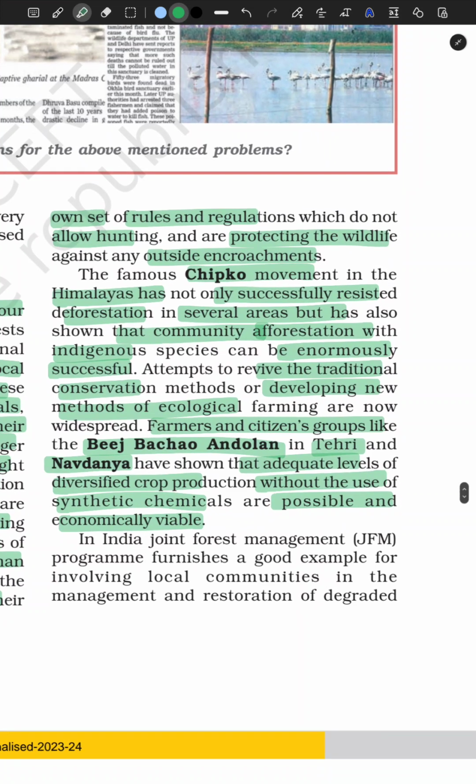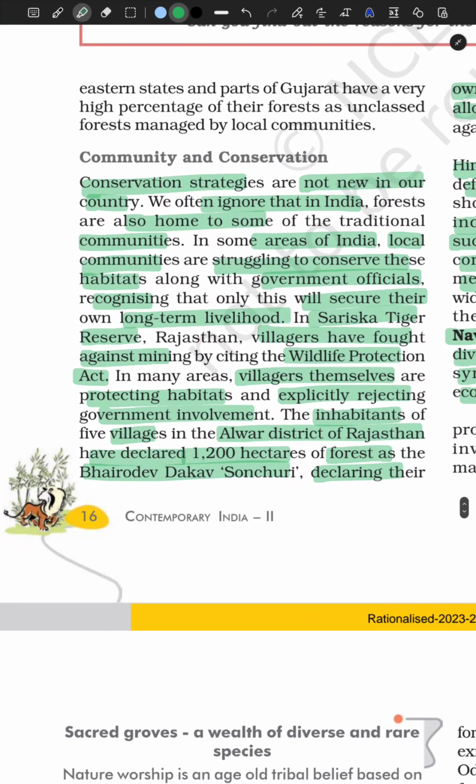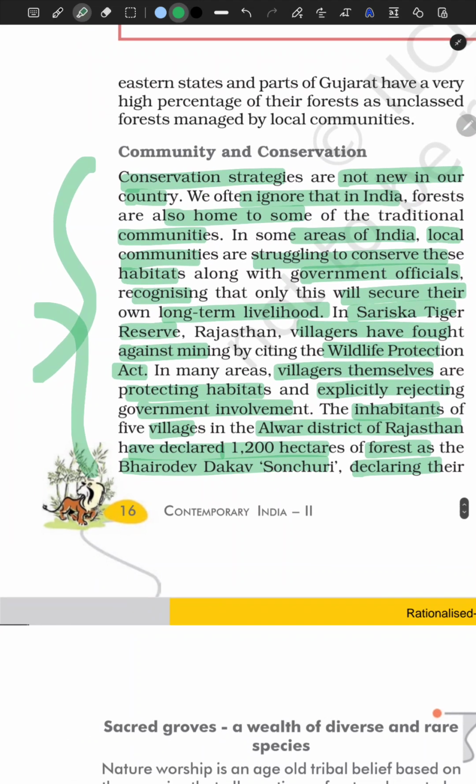They might ask you for the 2 marks or the 3 marks: show or prove how communities can be effective in the conservation of forest and wildlife resources. You can give these 2 examples. Okay, these 2 examples are enough. And if you want more examples, if you want your answer to be more valuable, there are also 2-3 examples in this paragraph. All right.